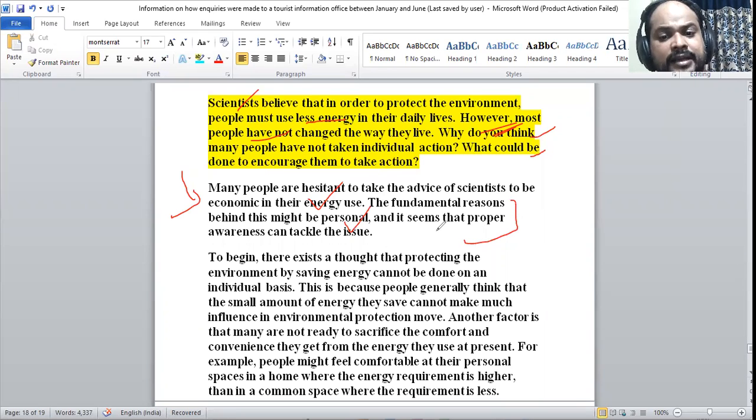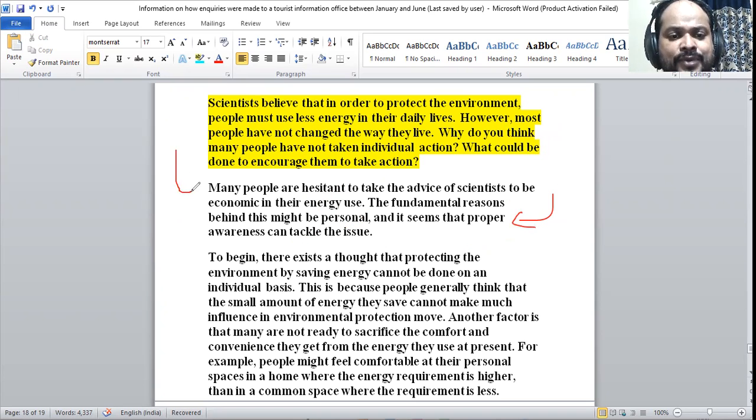And the second thing, what could be done to encourage them to take action? So proper awareness can tackle this issue. So we have both the questions addressed in the second sentence, and the topic is addressed in the first particular sentence. That's it. So these are the things that we need to say here.